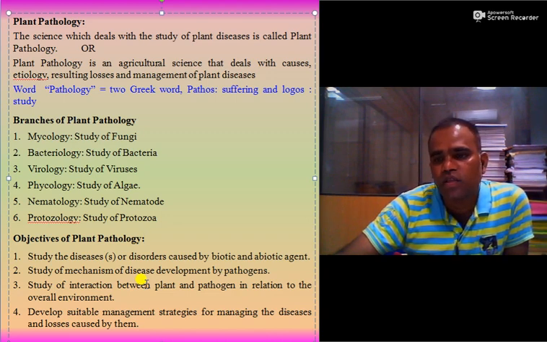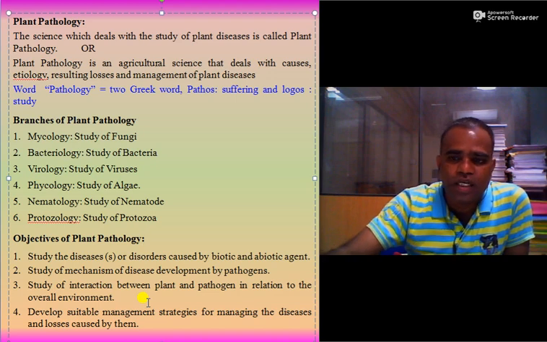Third one is after the infection of the pathogen in the host plant, there must be an interaction occurred, and due to that we must have to study the interaction between plant and pathogen in relation to overall environment. And after all the three objective, we must have to control or manage the diseases, and that's why the fourth objective of plant pathology is to develop suitable management strategies for managing the diseases and losses caused by them.